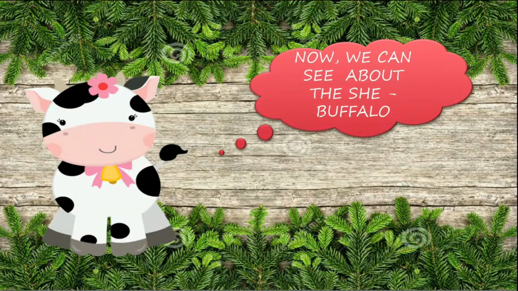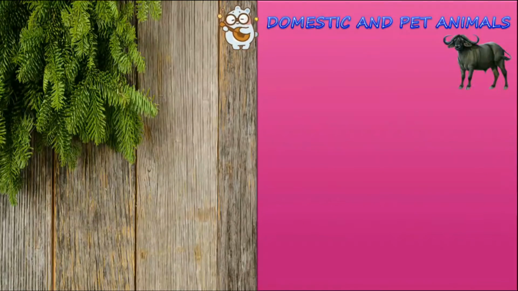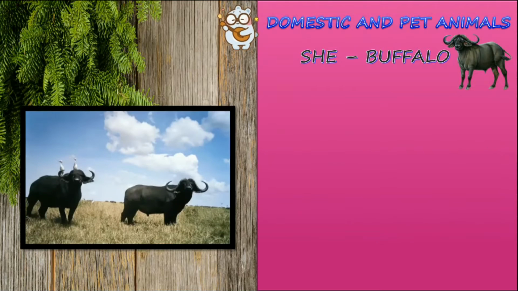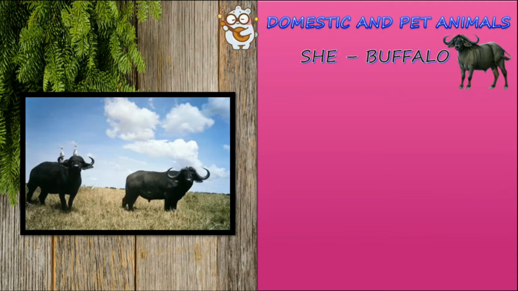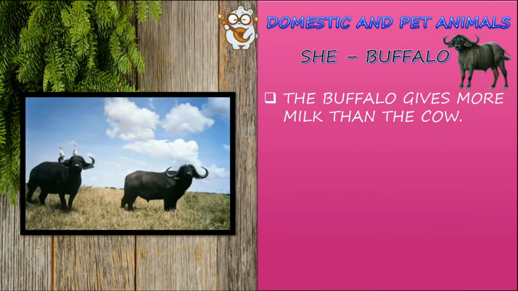Now we can see about the she buffalo. Domestic and pet animals. She buffalo. So this is the she buffalo. Mostly it will be black in color. It also gives us milk. The buffalo gives more milk than the cow.